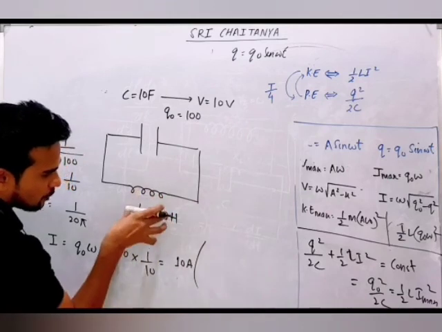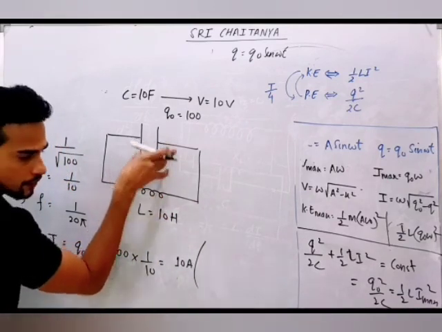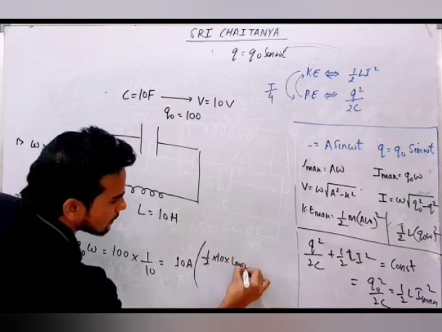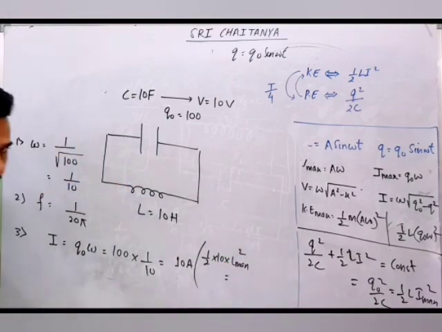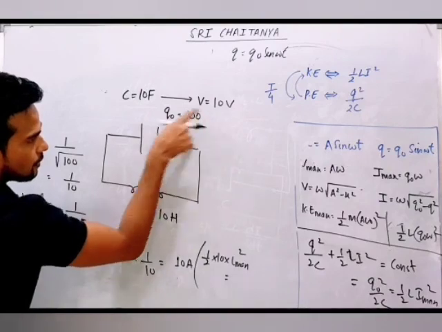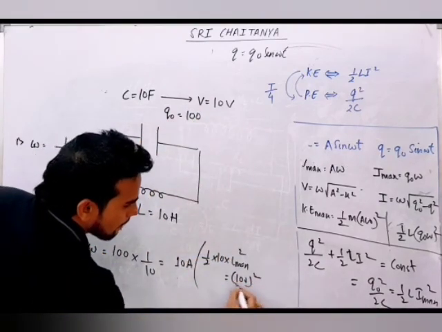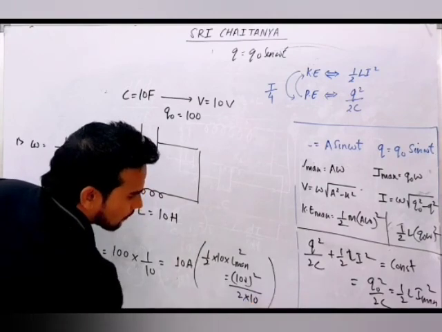Or you can do it like this also. The maximum energy of this will be the same as the maximum energy of this. So half L into I max square will be equal to the maximum energy of the capacitor, Q square by 2C, that is 100 square by 2 into 10. Same value will come.